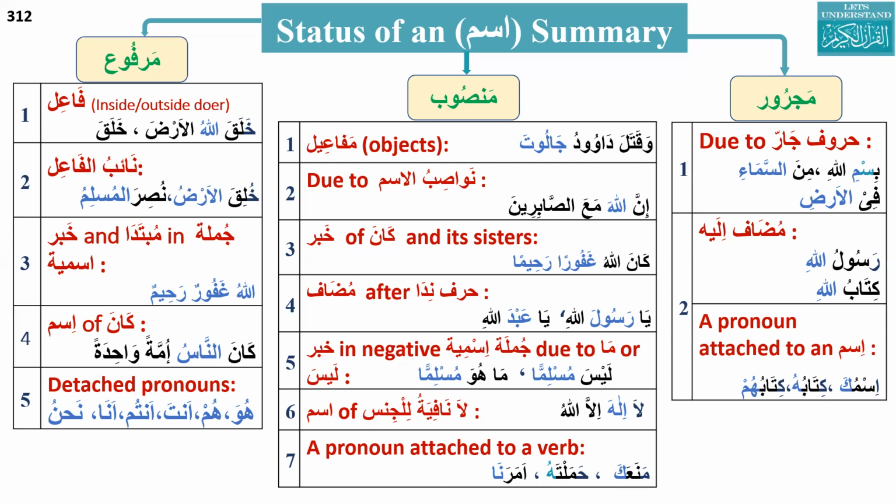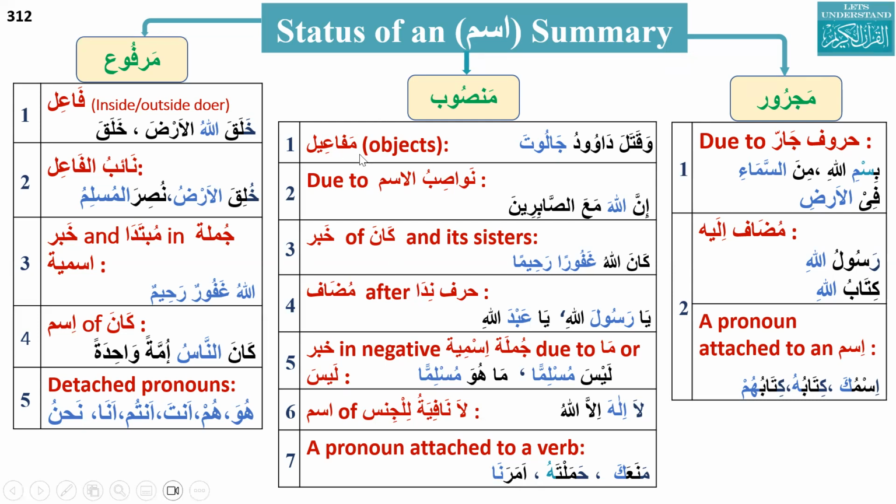So this pronoun ka, after a verb, the pronoun attached to a verb, what will be their status? Amarana, amara, he ordered, na us. Here na is basically the object. So these attached pronouns on a verb, their status will be nasab.